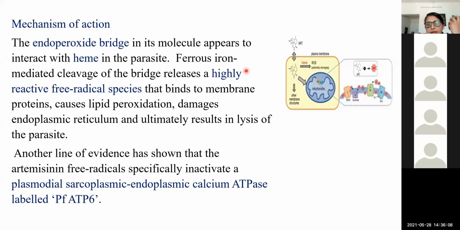That was the first thinking, and now they have found there is another mechanism also, PfATP6, the plasmodial sarcoplasmic endoplasmic calcium ATPase. This enzyme is also inhibited by the artemisinin free radicals. So at least remember they form highly reactive free radical species which cause lysis of the parasite. Okay?